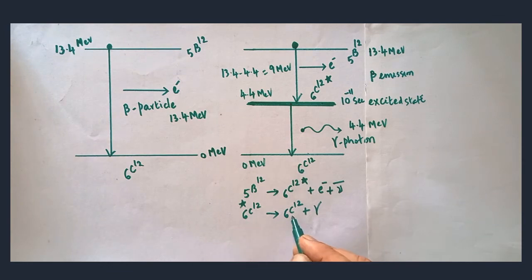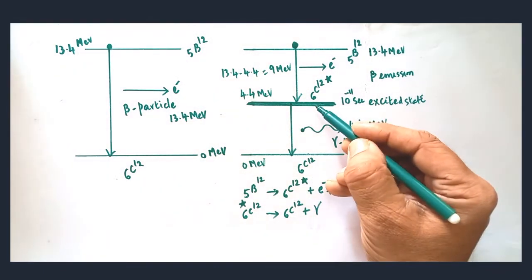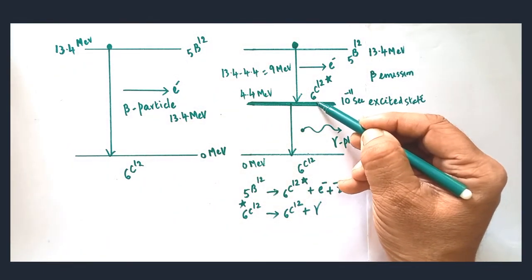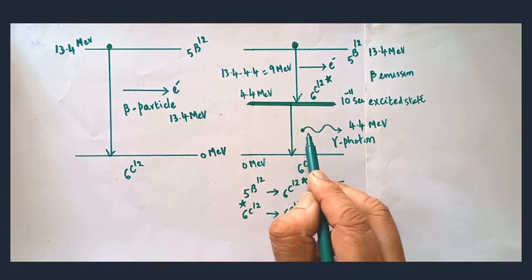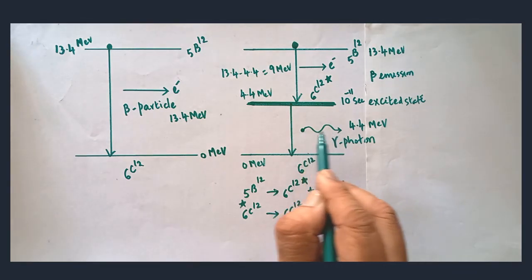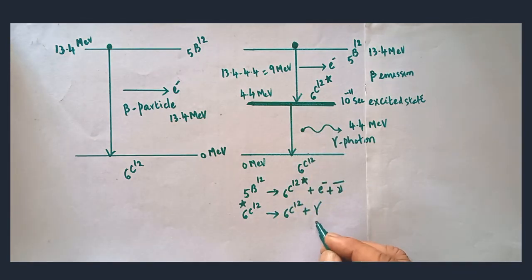Same element, no change in the element, but gamma is emitted. The energy difference between the excited state and ground state gives you the energy of the emitted gamma. So, this is called gamma emission. So, this is the typical equation.